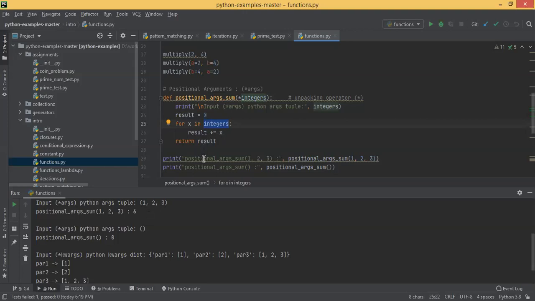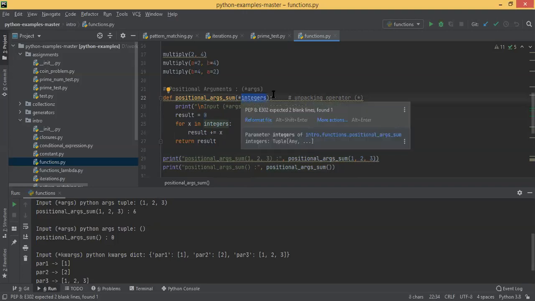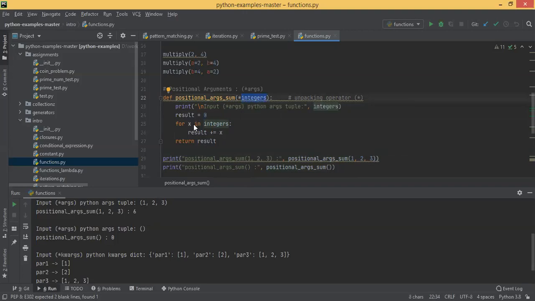Okay, so in line number 29 we call this function positional argument sum 1 2 3, and we are calling this function by passing 1 2 3. Okay, so you can see you have passed 3 integers to this. So that means integers is now being assigned 1 comma 2 comma 3. Then you are iterating and then you are summing them up. Okay, that's what we are doing.